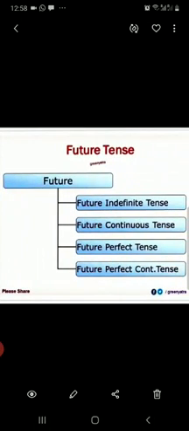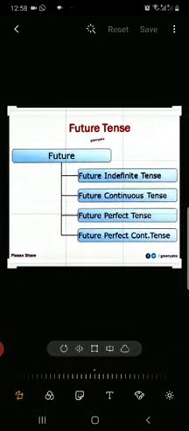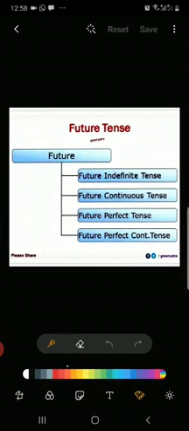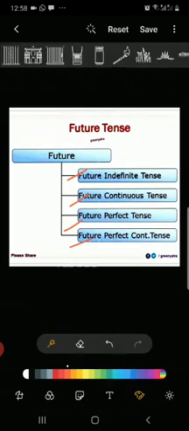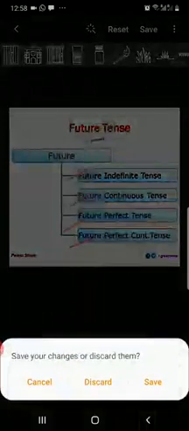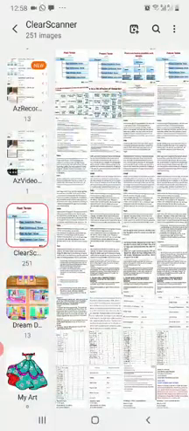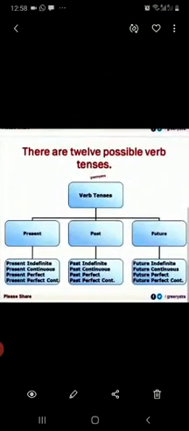Now come to the next, that is your future tense. Future tense is also categorized into four parts, and the parts are same: future indefinite, future continuous, future perfect, and future perfect continuous. Now we can compare all these tenses in one graph, and you can see all the types are given here. So, present tense having four parts, past also having four parts, and future also having four parts.